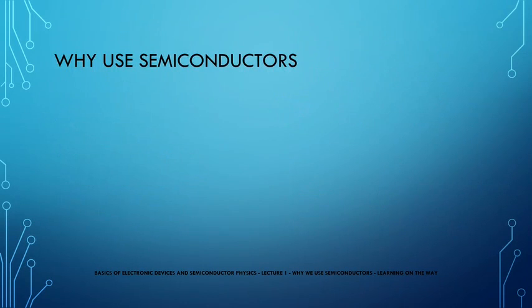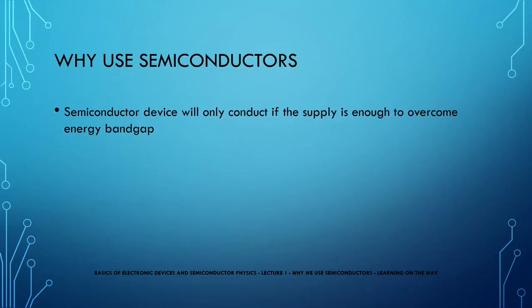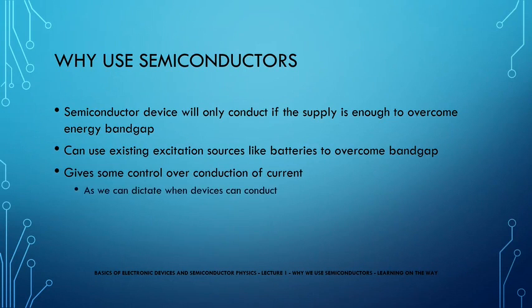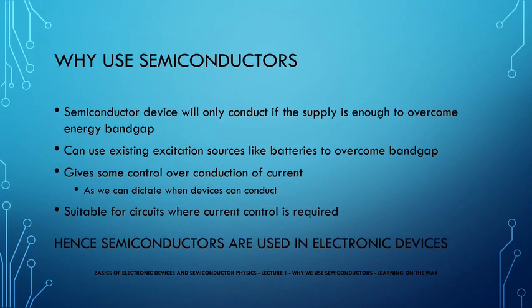Therefore, one can say that if a semiconductor device is used in a circuit, it will only conduct if the supply is enough to overcome the energy band gap. Since that can be easily overcome, we can use existing excitation sources like batteries to do this work. This gives a somewhat control over the conduction of charges and hence the current inside circuits. As a result, we can dictate when devices would conduct. As a result, it is suitable for circuits where control of current is required, and hence they are used in electronic devices.